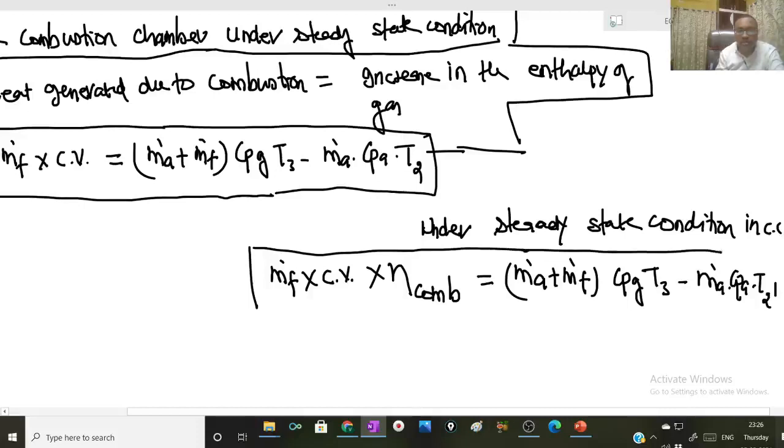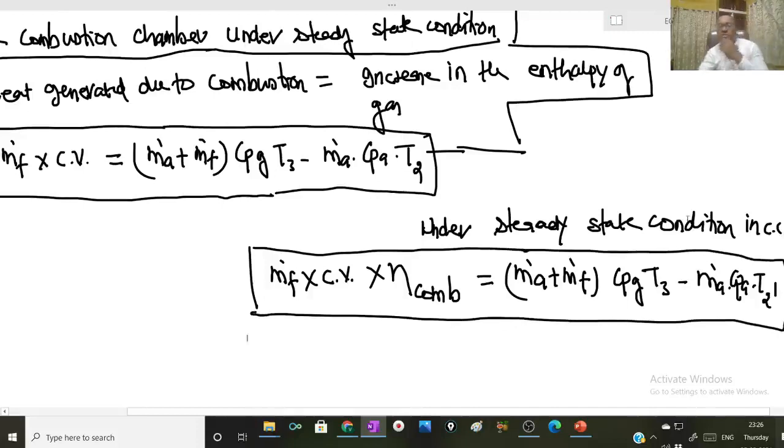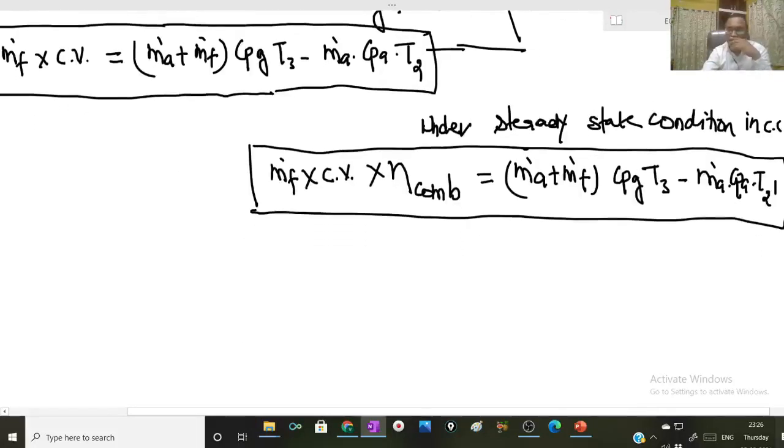So this way I can get the different expressions for compressor work input, turbine work output and heat supplied, with and without considering the mass flow rate of fuel.